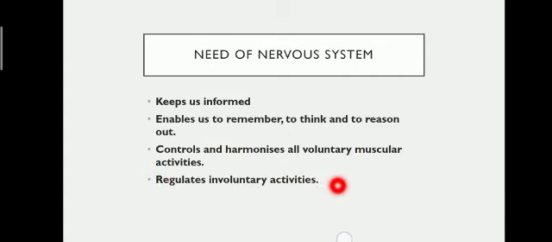And the last one is it regulates involuntary activities. Involuntary activities are not under our will, they happen on their own. So whatever type of involuntary activities are taking place inside our body, like beating of heart, contraction and expansion of lungs, then movement of food, digestion of food, excretion, all these things are the involuntary activities which are taking place inside our body, and that is controlled by our nervous system.